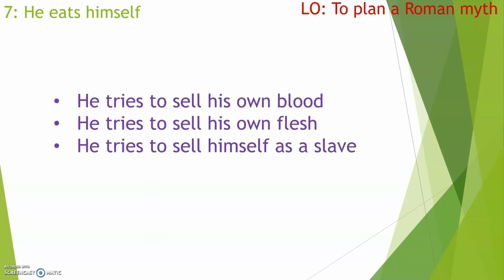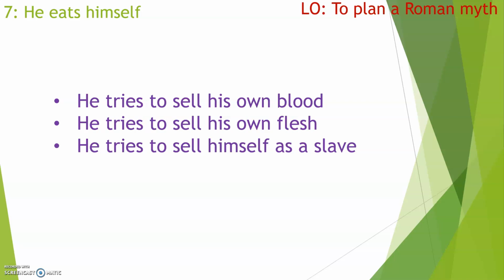Well, maybe he tries to sell his own blood. Maybe he tries to sell his own flesh. Maybe he tries to sell himself as a slave. Whatever this thing is, it's got to be terrible. It can't be, he decides to sell his shoes. Okay, it's got to be something really terrible that's happening to him.